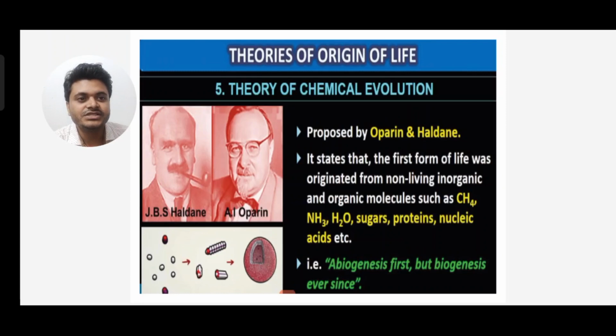It states that the first form of life originated from non-living inorganic and organic molecules such as methane, ammonia, water, sugar, proteins, nucleic acids, etc. So that is abiogenesis first, but biogenesis ever since.